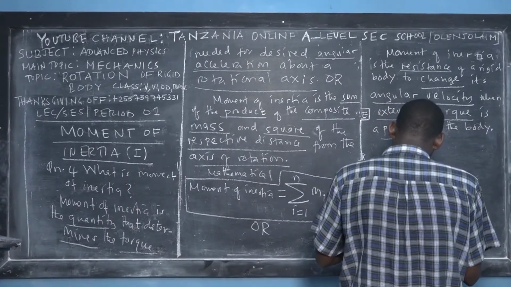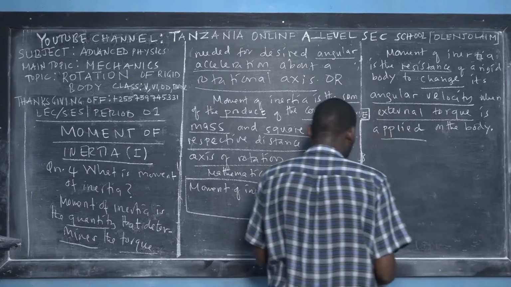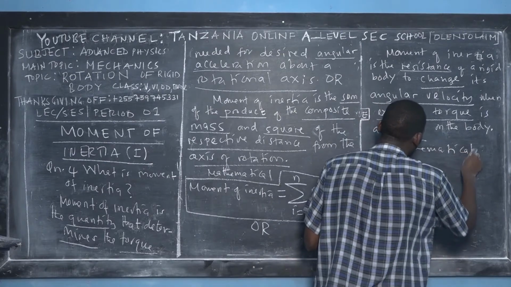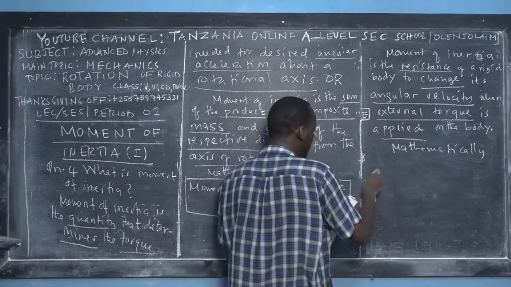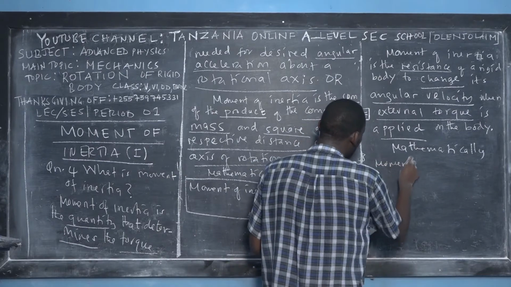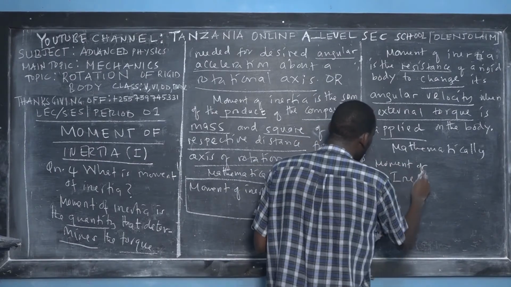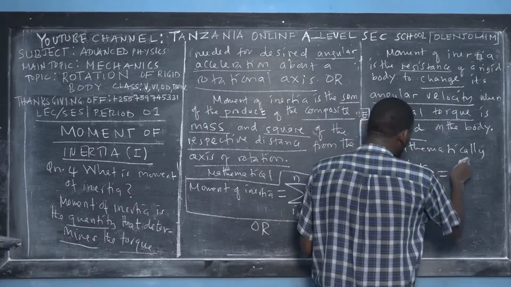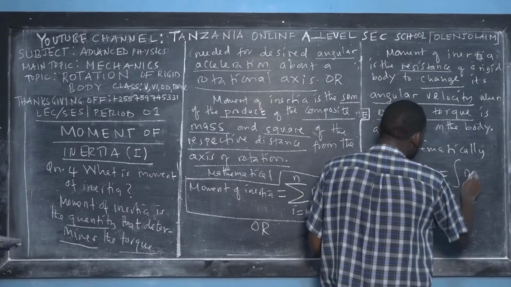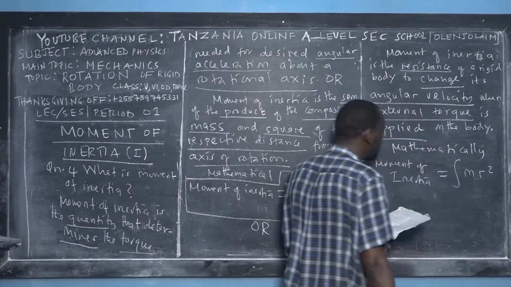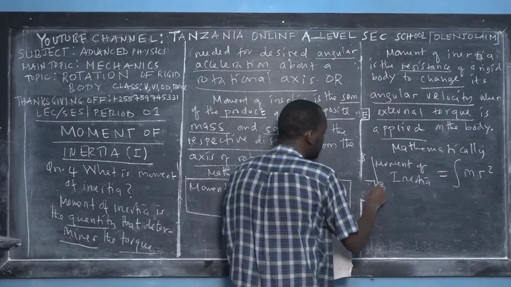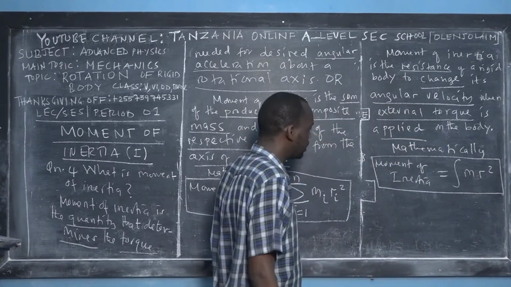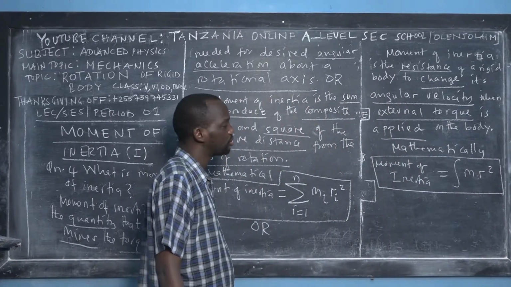So now, mathematically, this man also gave the mathematical formula. Mathematically, moment of inertia, according to this definition, is given as what? Integral of what? Of mass times what? The square of the distance from the axis of rotation. So this is the mathematical formula. So this is the integral sign.